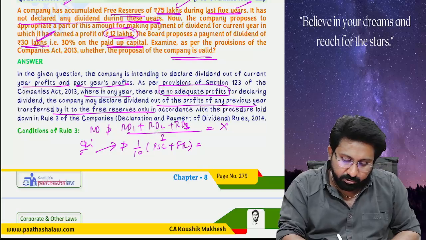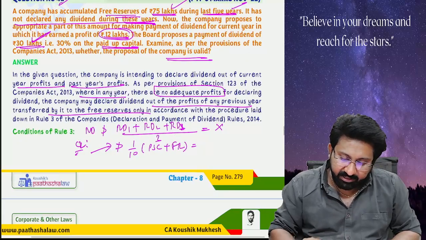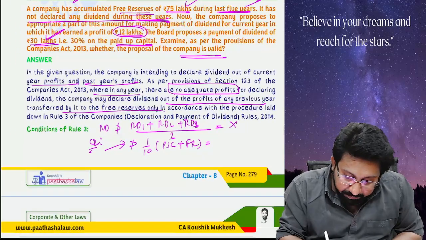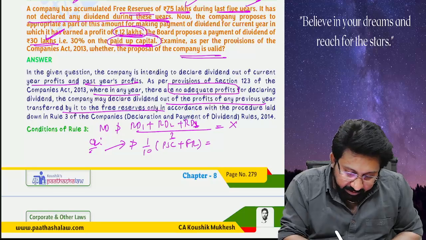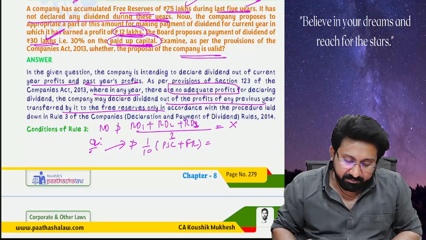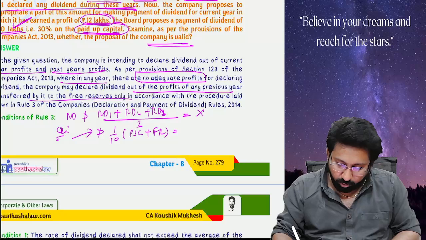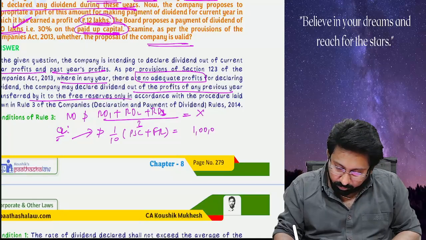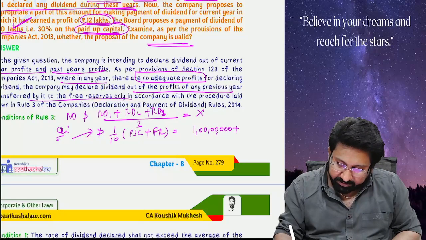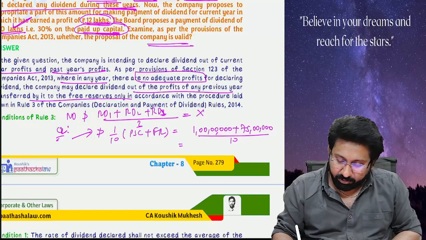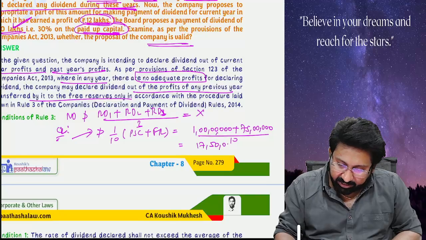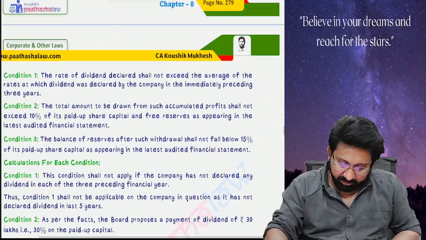The company proposes to appropriate part of it for payment, and they said 30% on the paid up capital. 30 lakhs is 30%, which means 100% will be 1 crore. So 1 crore plus free reserves 75 lakhs, divided by 10. 1 crore 75 lakhs means 17 lakh 50,000.